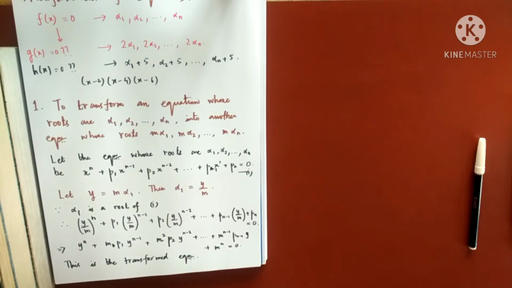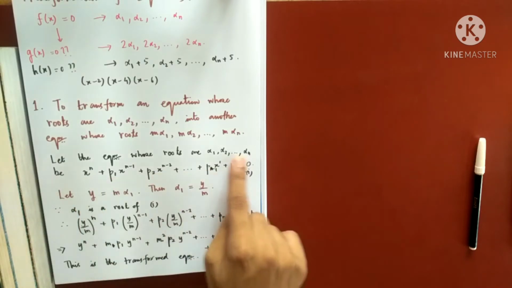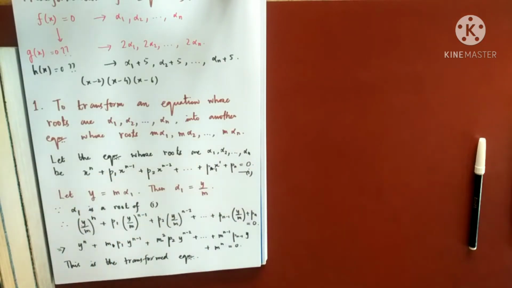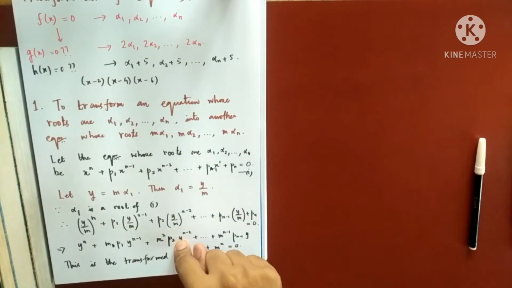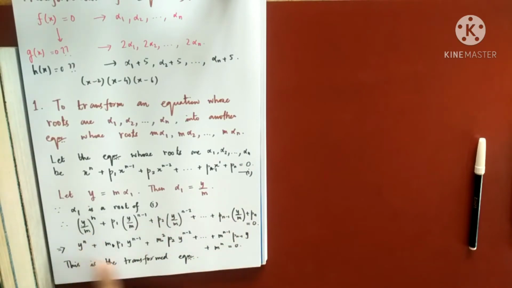It's very easy to do. Just put m alpha 1 everywhere, you will see m to the power n will be common, and then the equation will be left with alpha 1 here, and that will be 0. So m alpha 1 is also a root, m alpha 2 is also a root, dot dot dot, m alpha n is also a root. And this being an equation of degree n, it cannot have any other root other than m alpha 1, m alpha 2, dot dot dot, m alpha n.